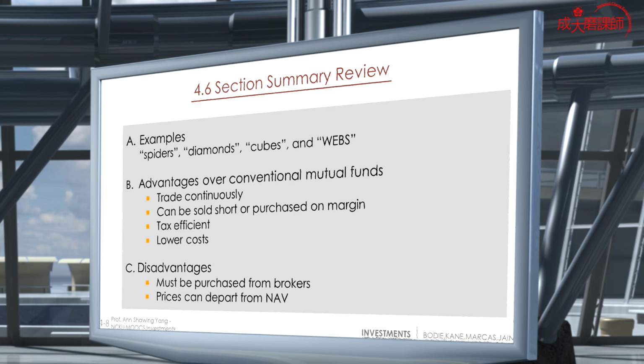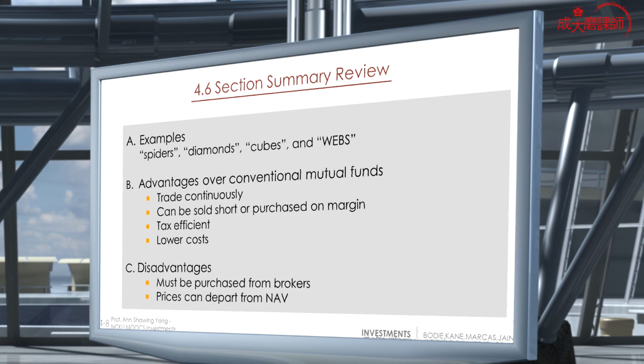The advantages of ETFs over conventional mutual funds: continuous trading can be conducted, with margin trading for short selling or margin purchase. Tax efficient, definitely, and lower cost, of course.